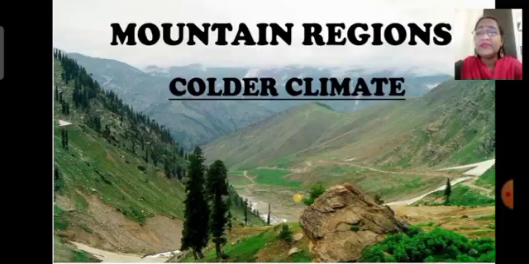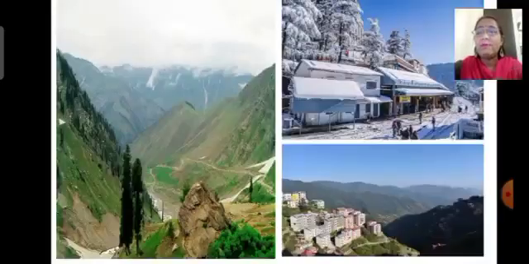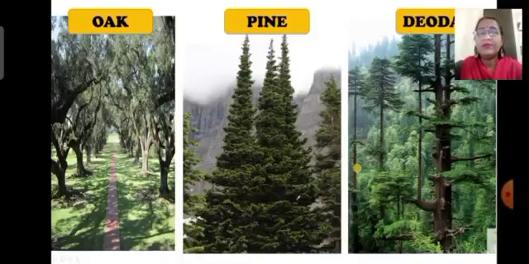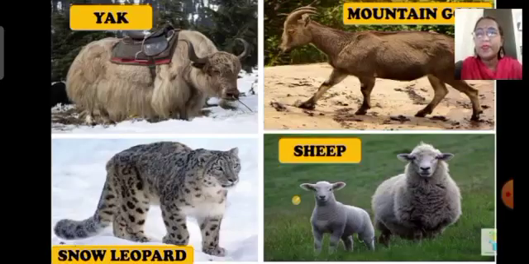We will see some common trees like oak, pine, deodar in mountain regions, which we do not find in the plain areas. And if we talk about the animals, we find mountain goats, sheep, snow leopards in the mountain region.